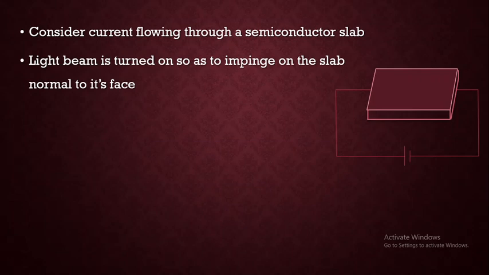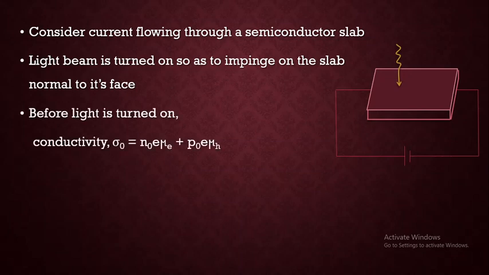And if a light beam is turned on so that it is incident on the slab normal to its face, the incident radiation is perpendicular to the face of the semiconducting slab. And what happens after that?